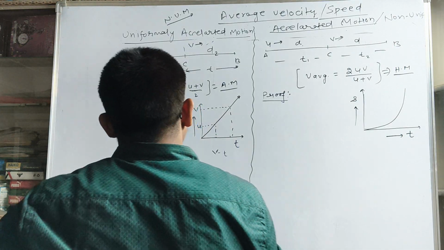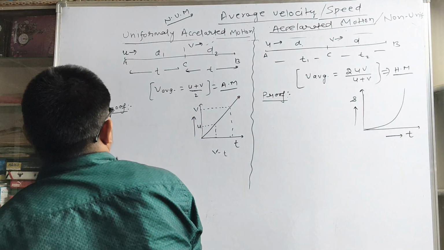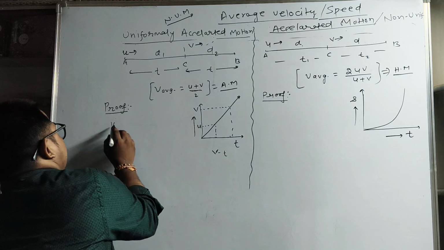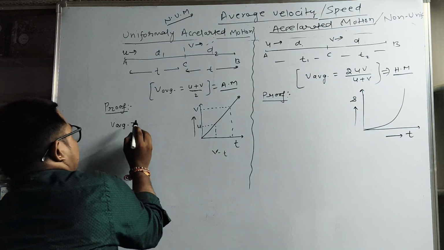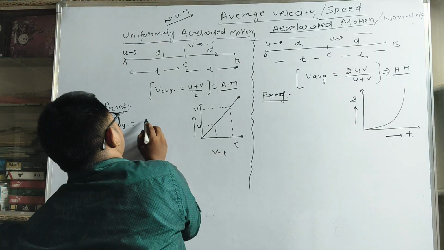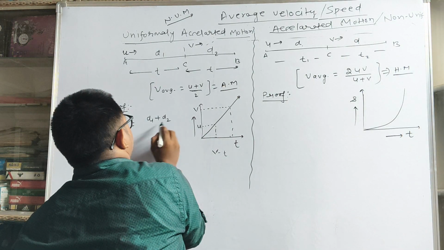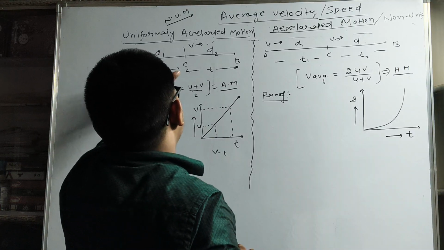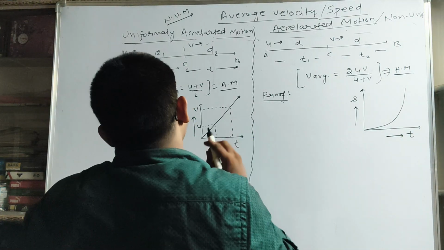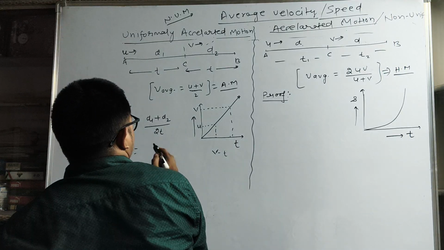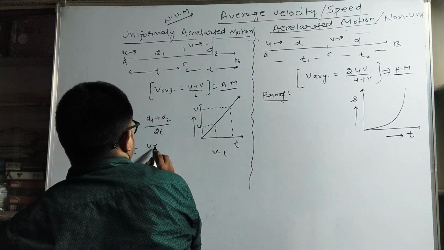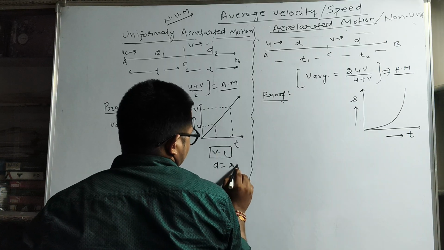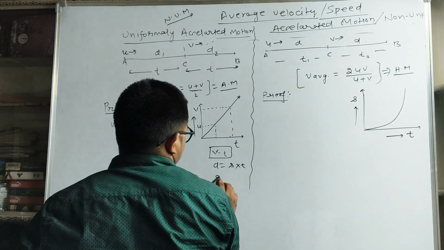So if we want to prove this result, we have the basic formula of mathematics. We can simply write average velocity means what? Total distance upon total time, means d1 plus d2 upon total time, which is twice of t, because in this interval time is the same and distance is different. So distance is nothing but the product of speed and time. Distance is speed into time.